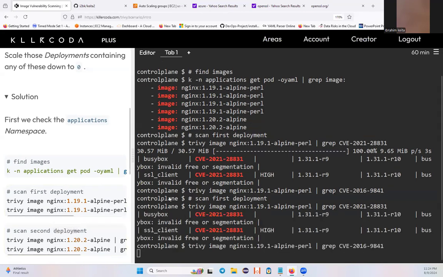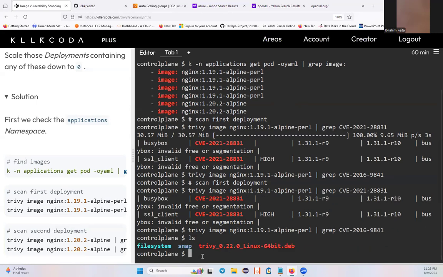And let's follow the process. You see, now we got these files. If I do, for example, ls, you see this. So let me create to see.